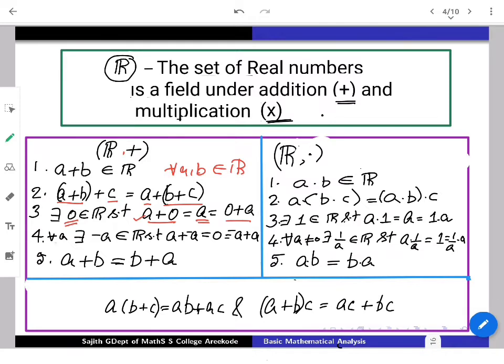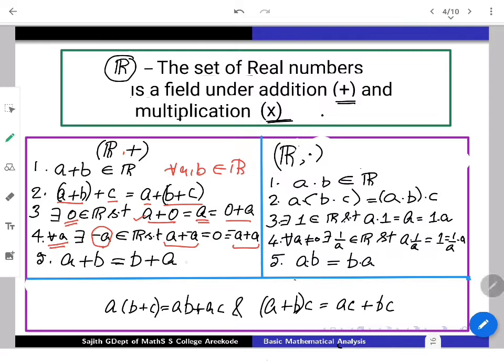Next, for any real number you take, there exists a negative element, which I can denote by minus a. It's also a real number. On addition with a, in any order, it gives the additive identity, 0. It annihilates; it kills towards the 0 element. When these four properties hold for R, we call that a group. R is a group under addition.